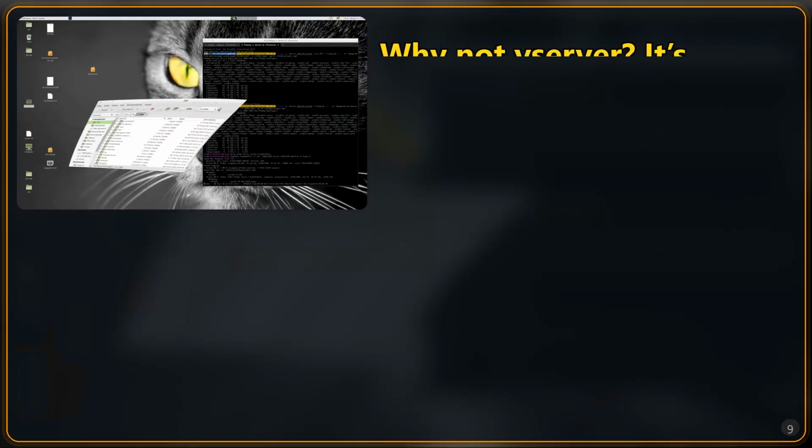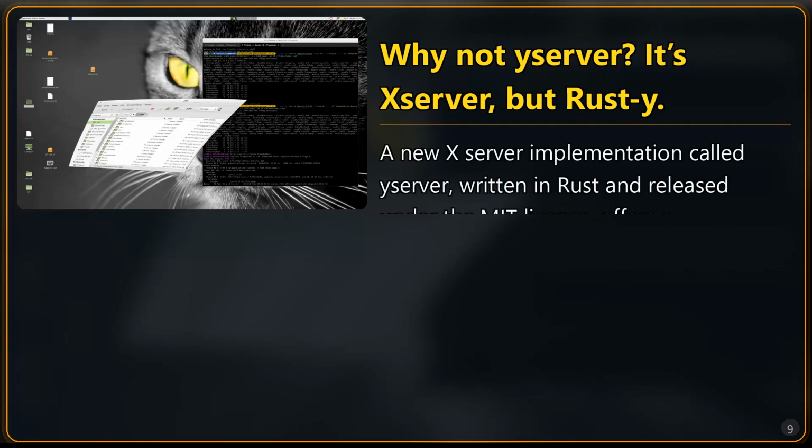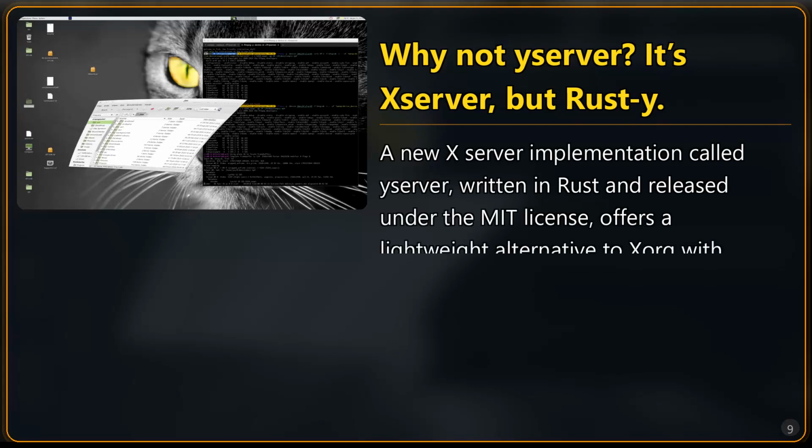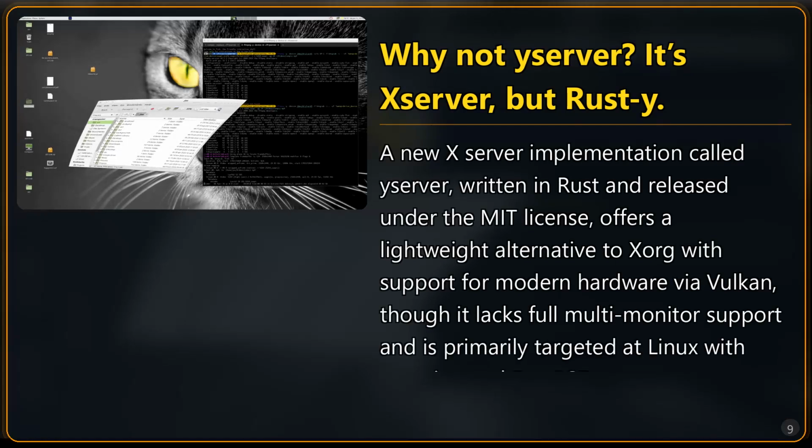Why not a server? It's Xserver, but Rust. Y, a new Xserver implementation, written in Rust and released under the MIT license, offers a lightweight alternative to Xorg with support for modern hardware via Vulkan, though it lacks full multi-monitor support and is primarily targeted at Linux with experimental FreeBSD support.